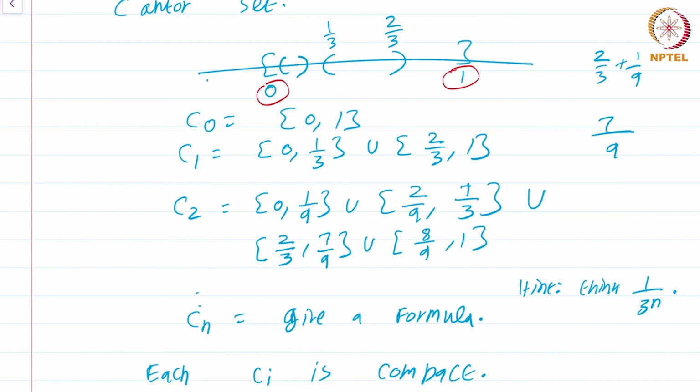Doesn't the same argument hold true for the points 1 by 3 and 2 by 3? Yes, it does. At each stage after C1, 1 by 3 and 2 by 3 are never going to be touched. All successive removals will be coming from within the interval. Therefore, 1 by 3 and 2 by 3 will remain unscathed and will be there in the Cantor set C as well. Okay, so will 1 by 9, 2 by 9, 7 by 9, and so on, and 8 by 9.